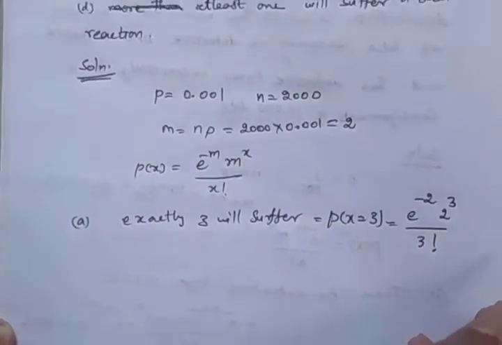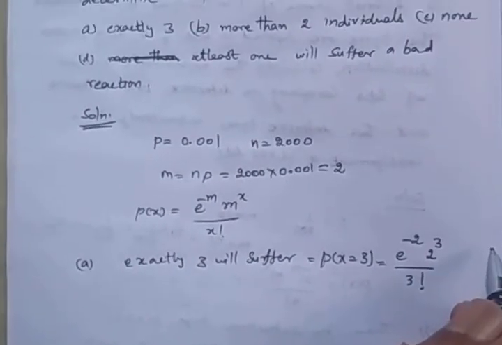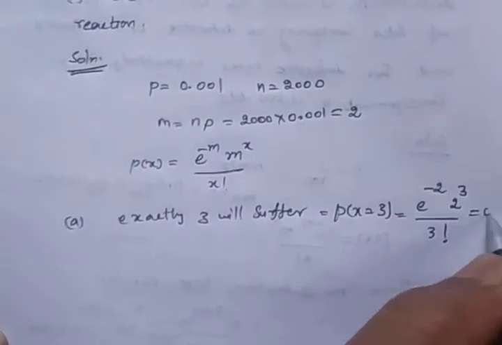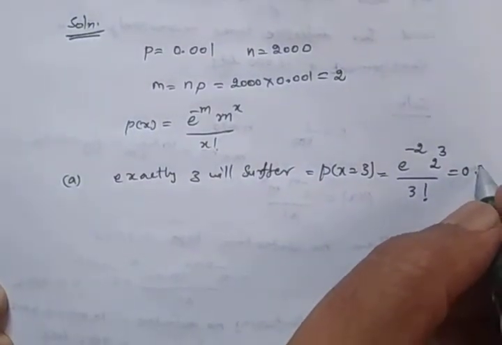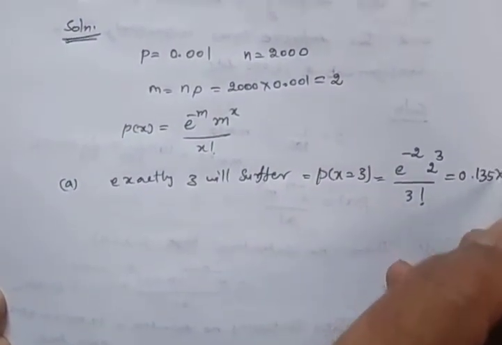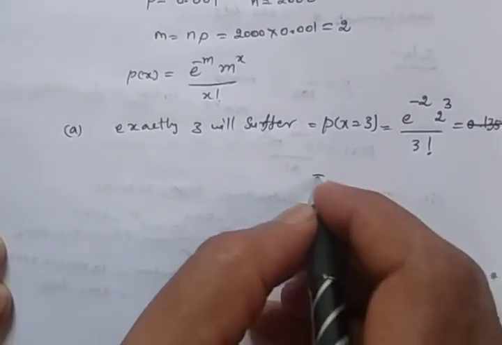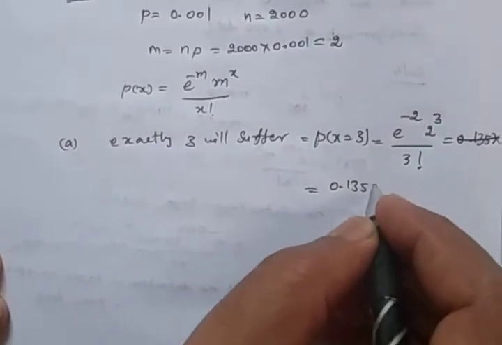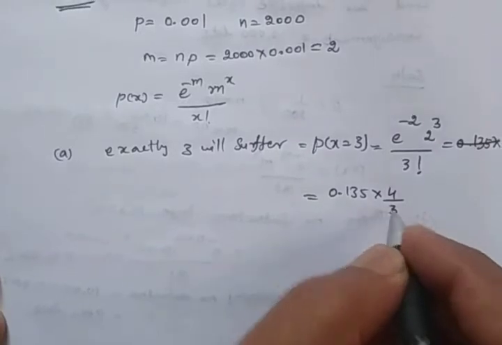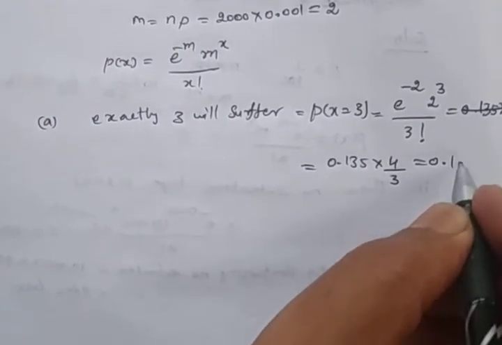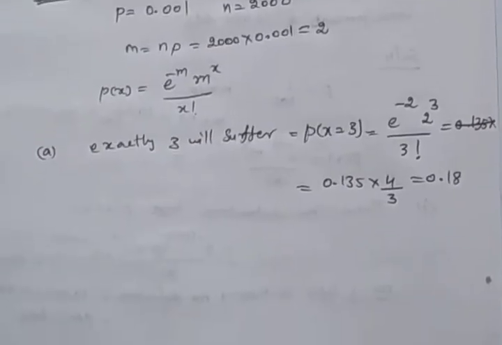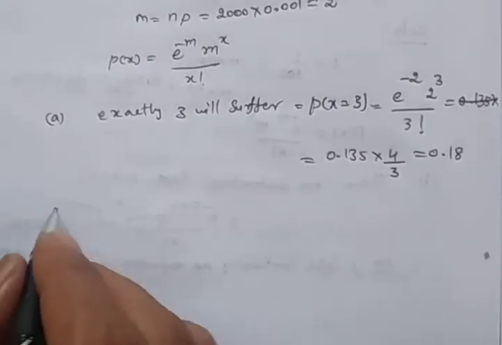We can write it as 0.135 into 4 divided by 3. So e power minus 2 is this one. So we can write this as 0.18 if we divide the values.